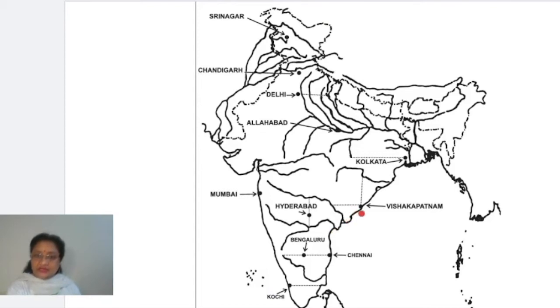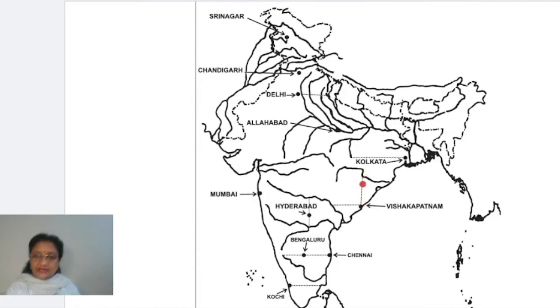When you move a little again towards the north along the coastline, you will find there is a little curve and it is going a little inside. This is exactly the point where Vishakhapatnam is situated. The other way we can get this point by drawing a very thin line again from this curve. You can see here like this.